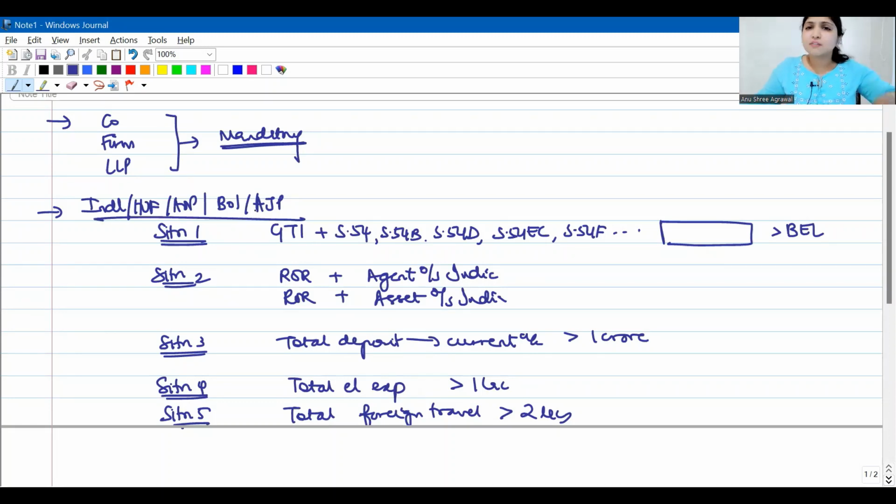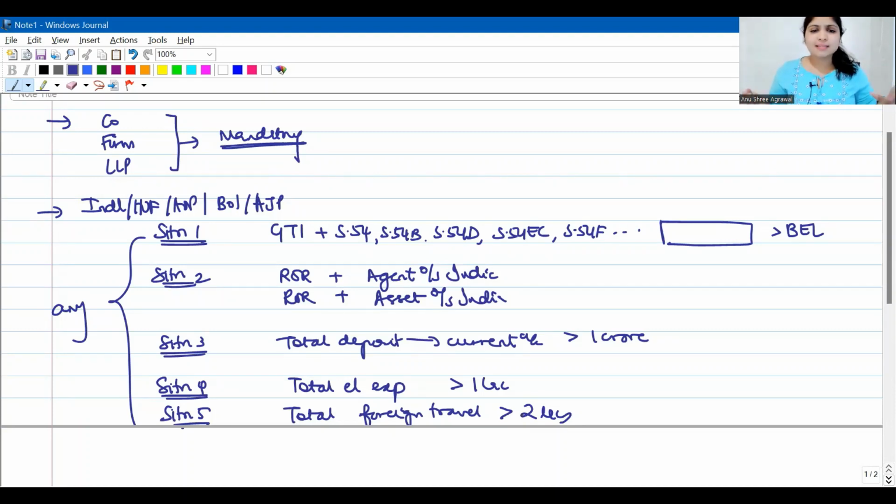But if my assessee is an individual, HUF, AOP, BOI, AJP, only if the assessee falls under any of these situations, only then will the assessee have to file his income tax return. First situation, total income. I'm ignoring Chapter 6A and the 54 to 54EC exemptions. If the balance is more than the basic exemption limit, the assessee will have to file an income tax return.